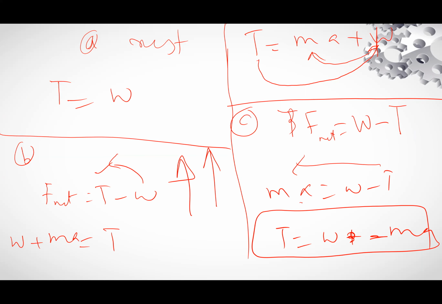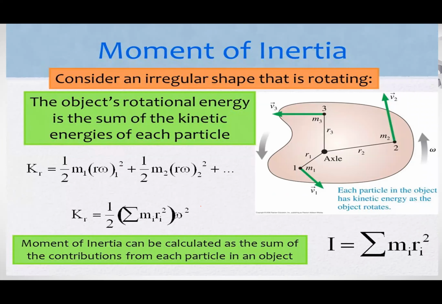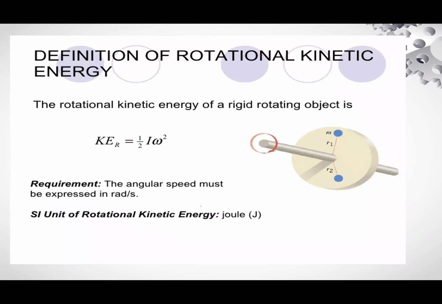Now, I will write this relation again. T is equal to W minus ma. If a body is falling freely, if you cut the string, the apparent weight will be equal to mg minus mg. This will become 0. So T will become 0. So when a body is falling with an acceleration equal to the gravitational acceleration, the body will be in the state of weightlessness.